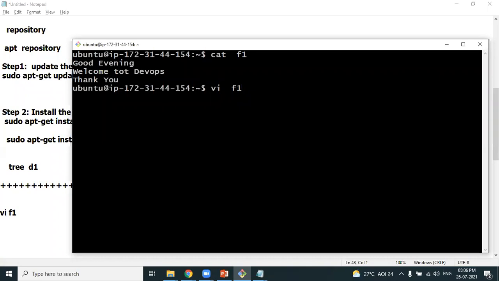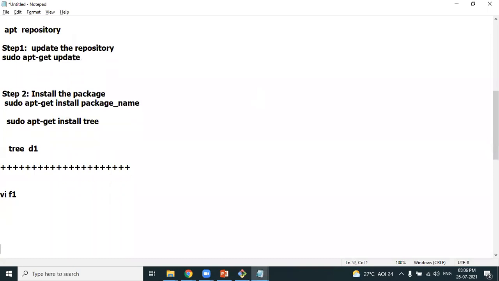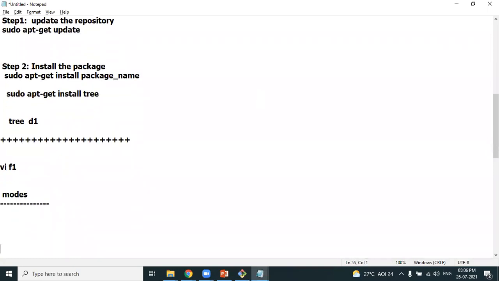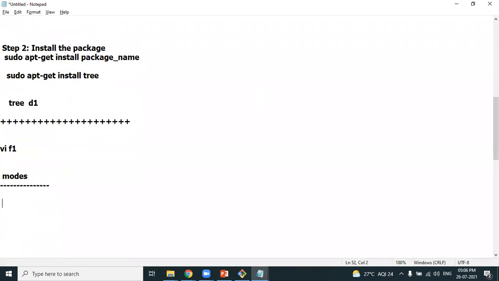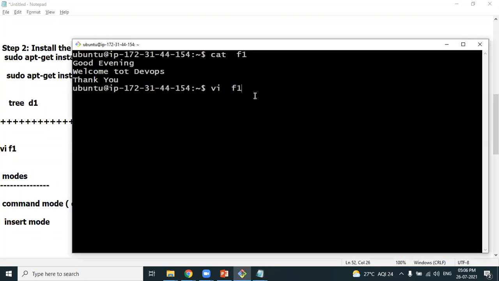The file gets opened in command mode. In VI editor, there are two modes. One is command mode. The other one is insert mode. The default mode is command mode. Whenever you open a file, it gets opened in command mode.